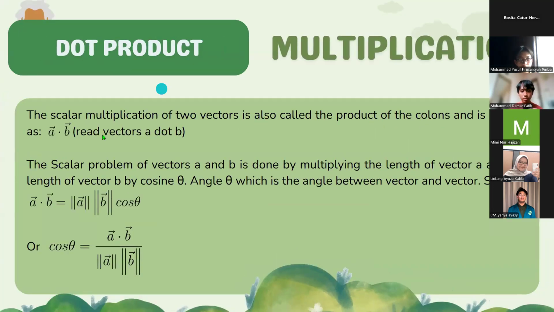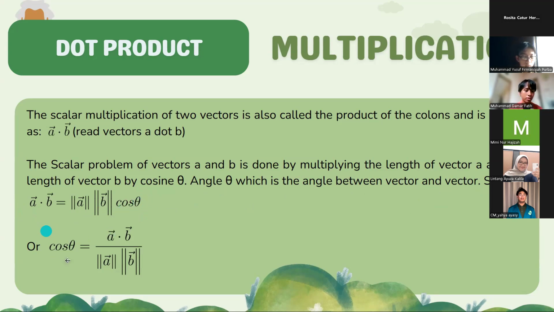Next is the dot product. The scalar multiplication of vectors is also called the dot product of vectors and is written as vector A dot vector B. The scalar product of vectors A and B is done by multiplying the length of vector A and the length of vector B by cosine theta, where theta is the angle between vector A and vector B. So, vector A dot vector B is equal to magnitude of vector A times magnitude of vector B times cosine theta.